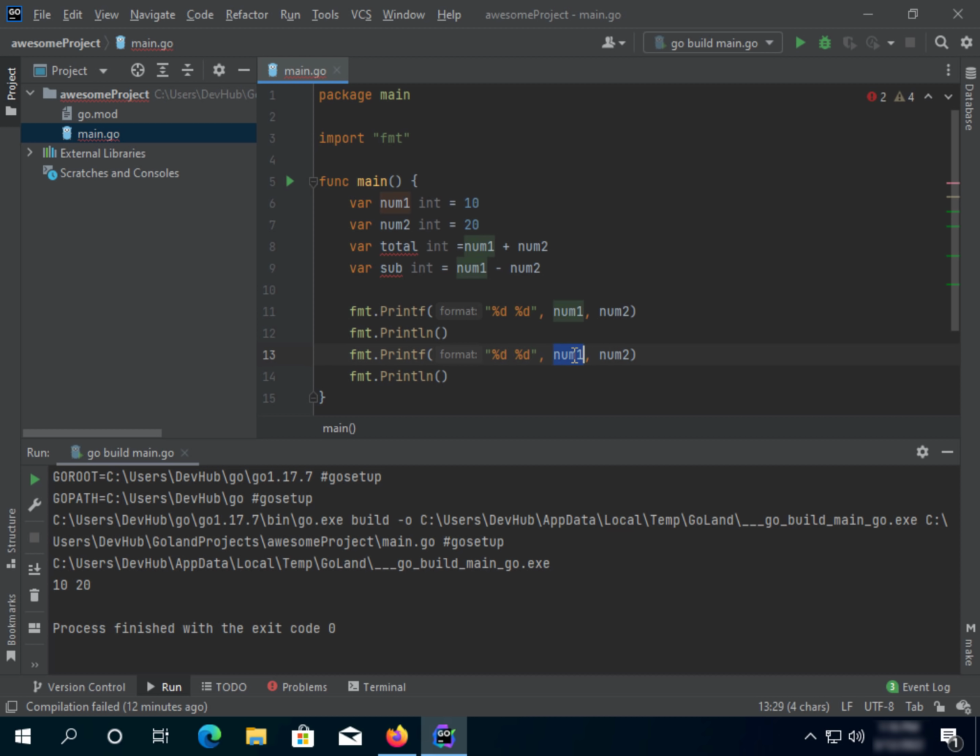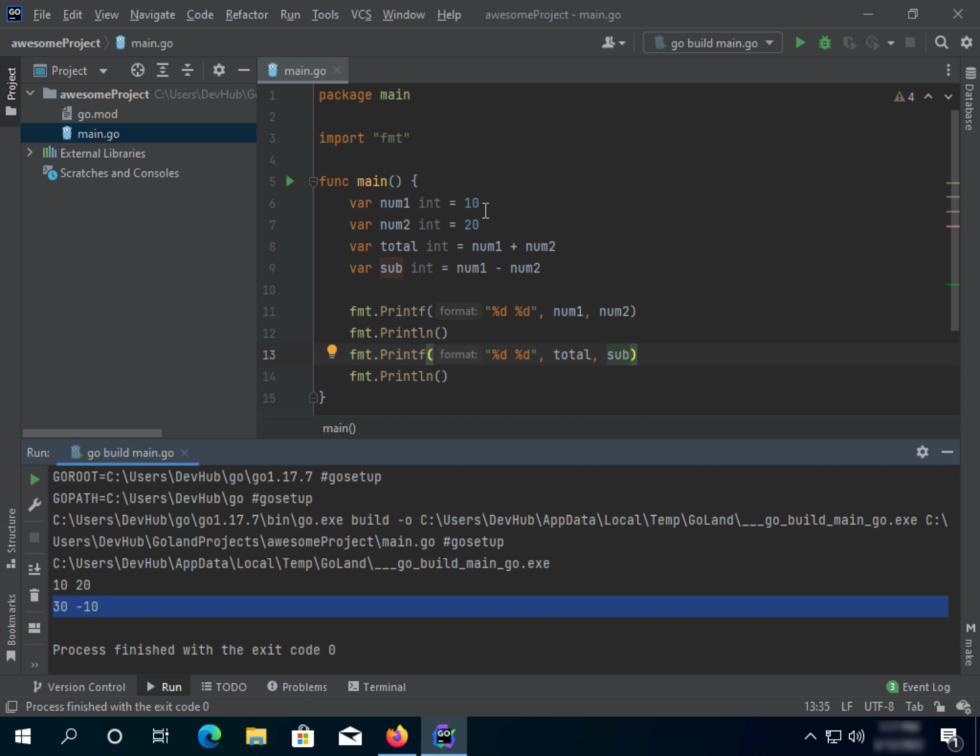Okay, let's use digit, and let's do total. And sub. Okay, and let's run our code. And you can see here it says the first one is 30 and the second is minus 10, because it added 20 to 10, and here it removed 20 from 10, obviously, which is minus 10.